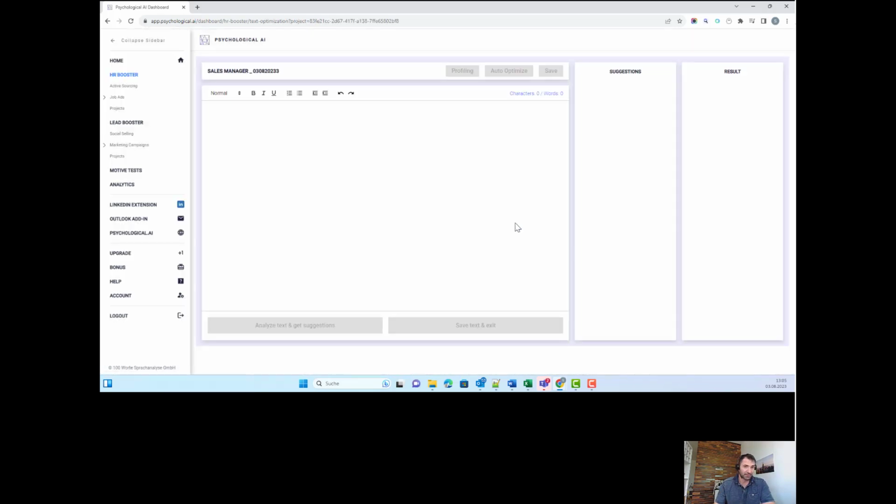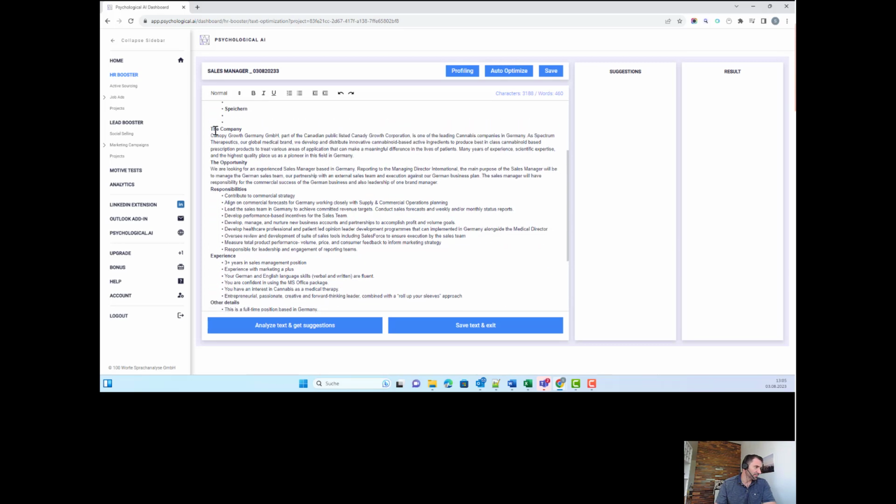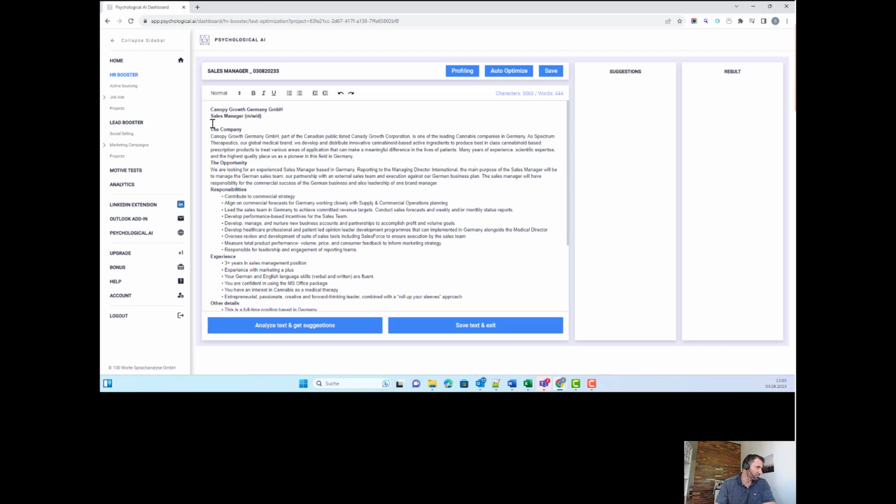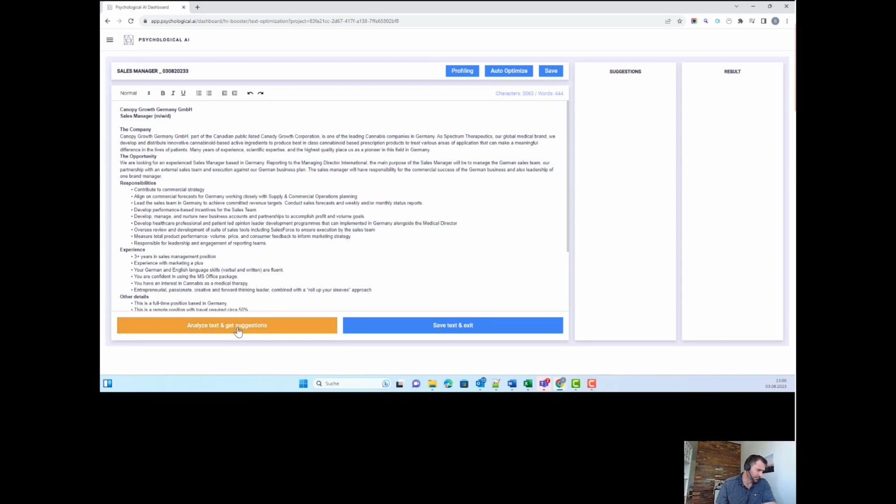some ID. And now what we can do is we can just copy and paste in the job ad that we have. So this is the text, for example, that we can use. I just picked one from Stepstone, so I do not know this company.